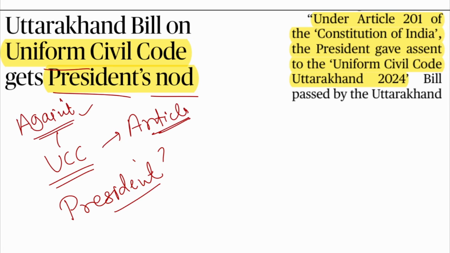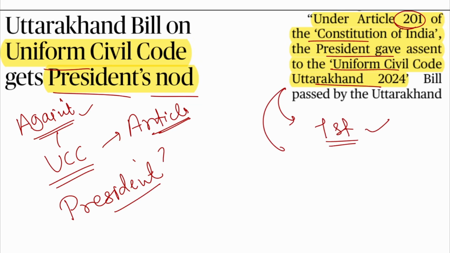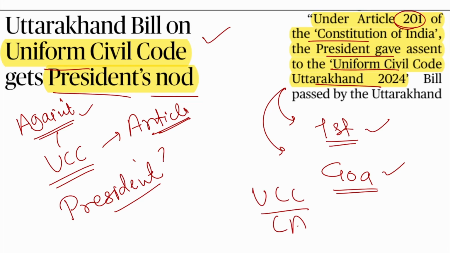All right, so under Article 201 of the Constitution of India, the president gave assent to the UCC of Uttarakhand. So Uttarakhand becomes the first state to finalize this new bill, though in Goa it was already there. All right, UCC. So Uttarakhand becomes the first state to finalize this new bill on the UCC. All right, and there has been much discussion on this UCC, and CAA also very recently. So we can talk about this later.